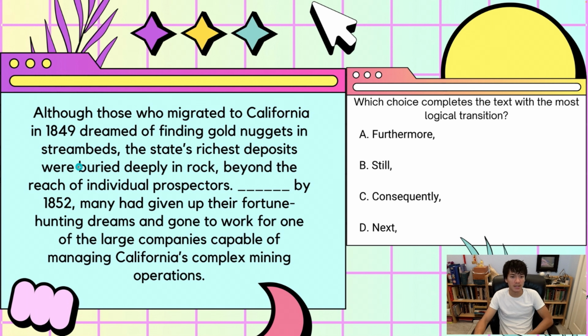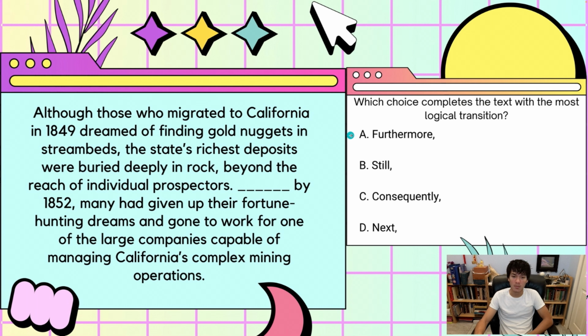So, let's look at the ideas. People migrated to California in dream of finding gold in stream beds, but they realized it was actually going to be much harder than they initially thought, because the individual would not be able to reach gold on their own. As a result of this, many had given up their dreams and gone to work for a large company. So, let's see what transition fits this.